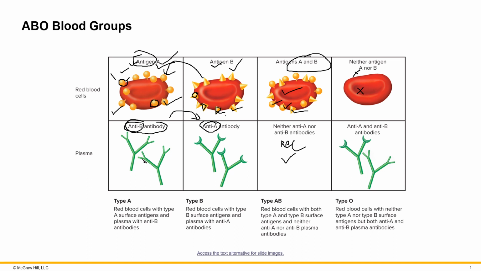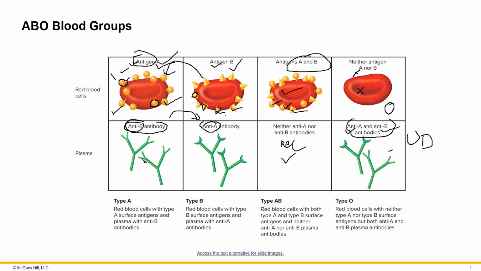So this person's plasma is going to have antibodies towards both type A and B. So they're going to have anti-A and anti-B antibodies, which is why this person is called type O.